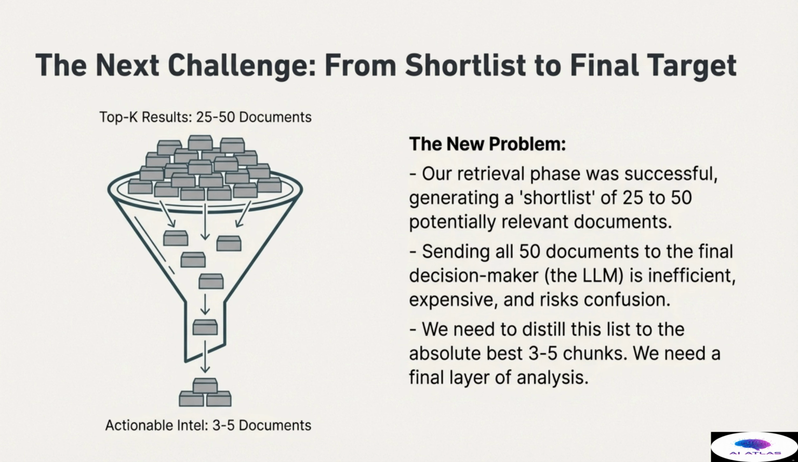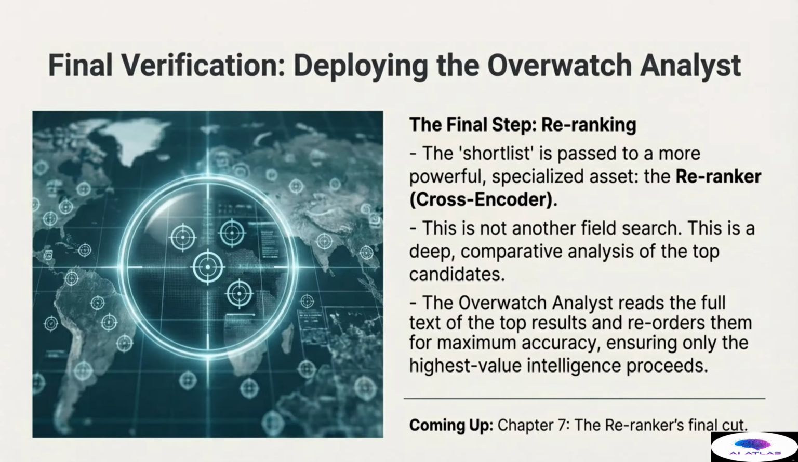The LLM has finite context window capacity, and feeding it marginally relevant information dilutes its ability to make the best decision. We must now distill this list to the absolute best 3 to 5 chunks of actionable intel. We need to eliminate noise and false positives that may have slipped into the top ranks. This funneling process requires a final, meticulous layer of analysis, confirming the highest value results before they proceed to the next stage of generation. We execute this final distillation step through final verification, deploying the Overwatch analyst.